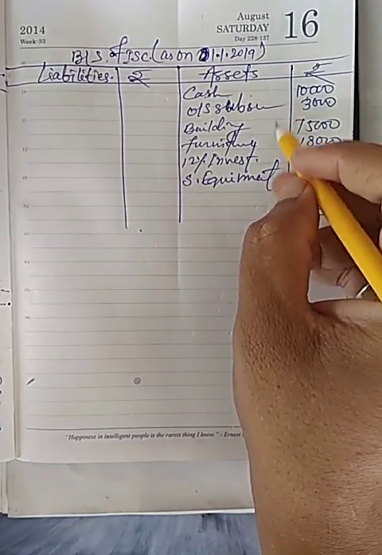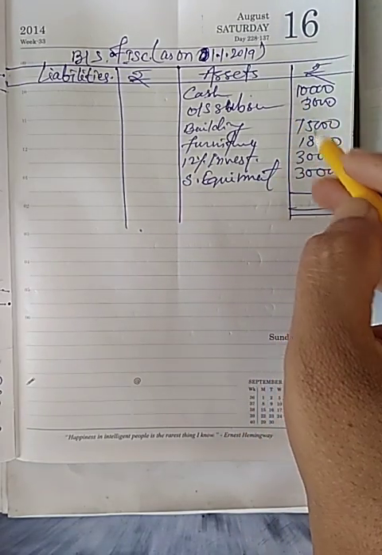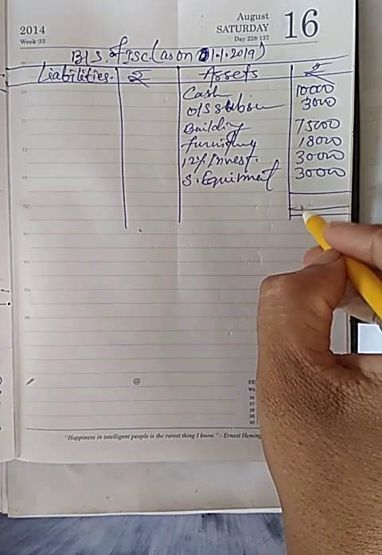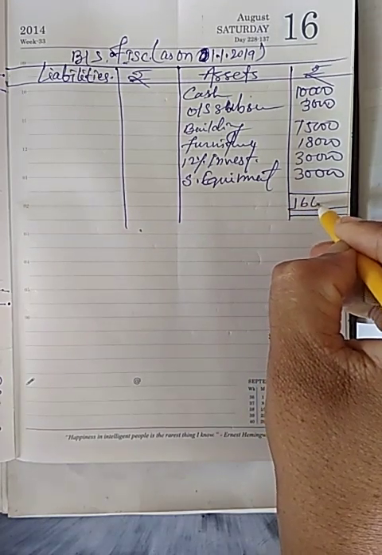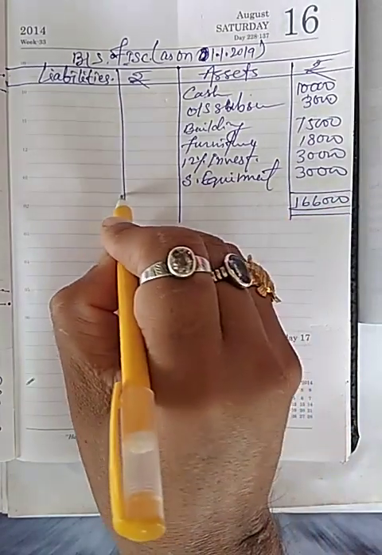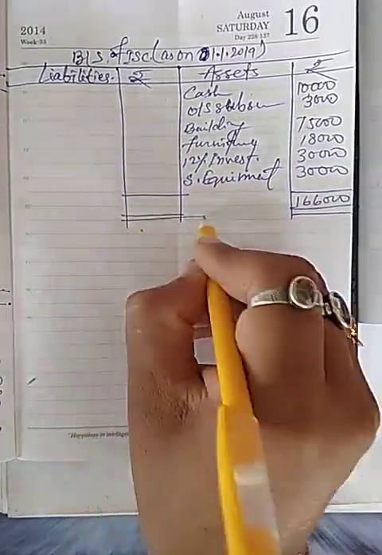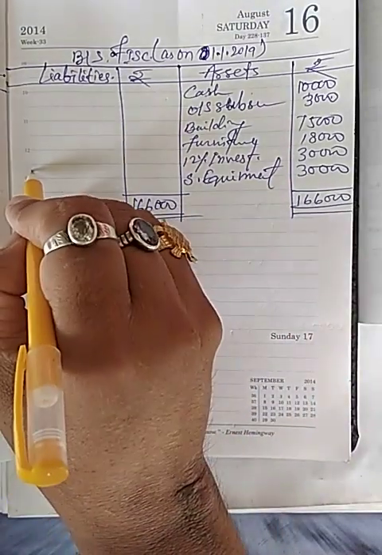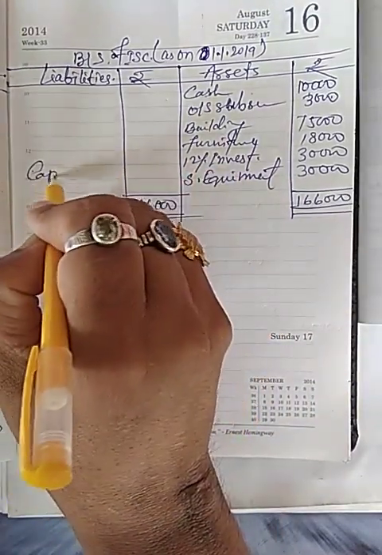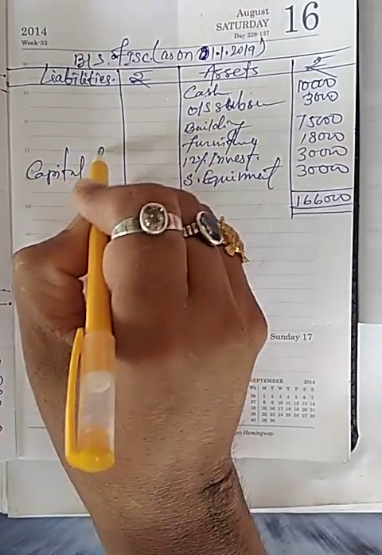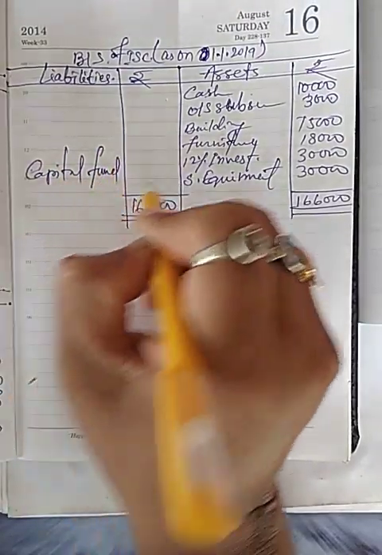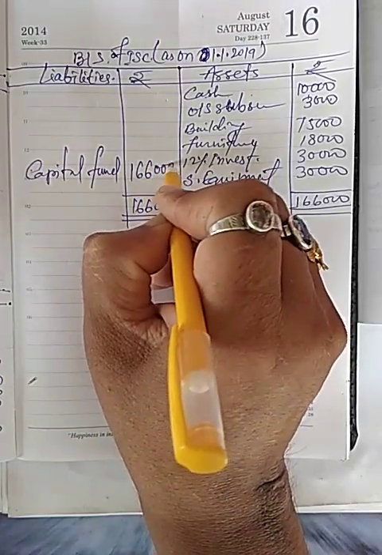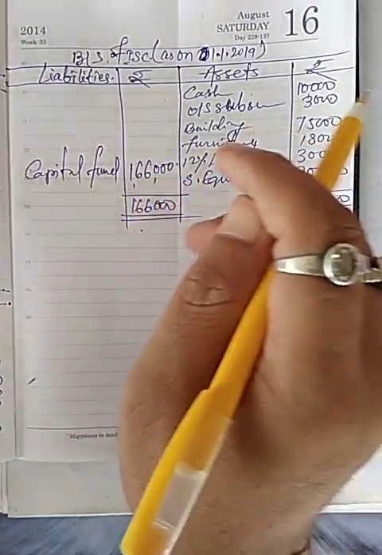So total amount will be in asset side of previous balance sheet 1,66,000 and 1,66,000. So balancing figure will be capital fund, and capital fund will be 1,66,000.